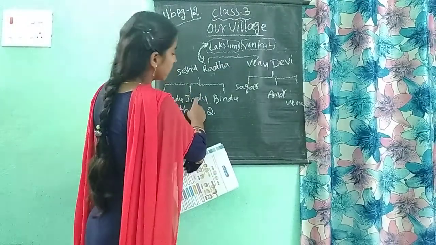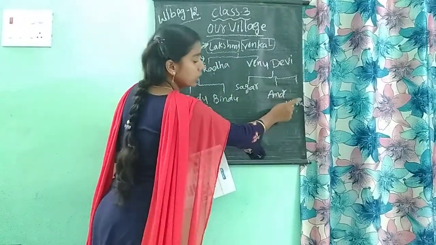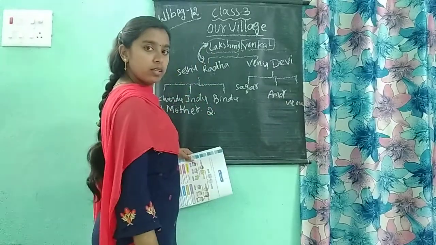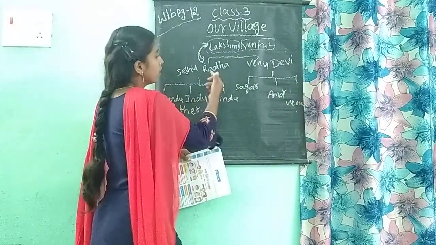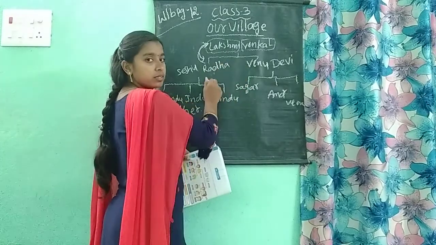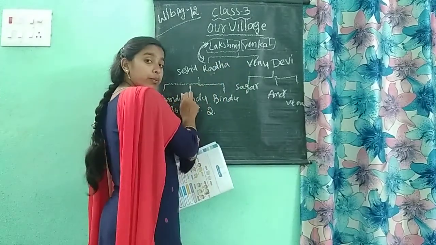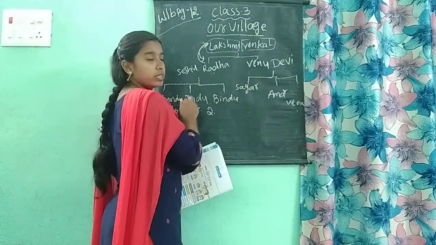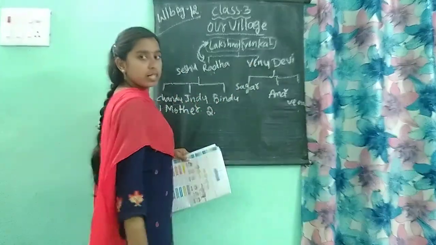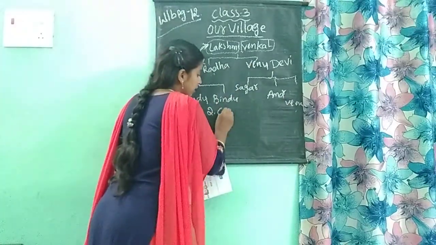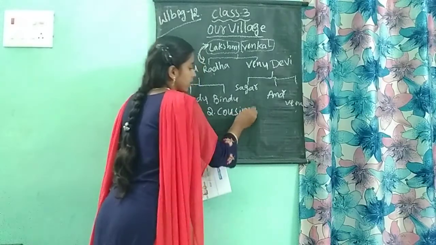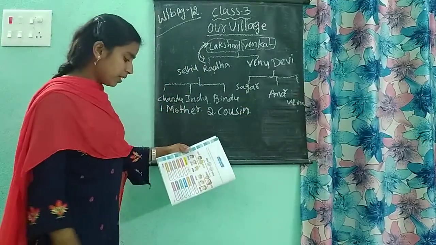What is Indu to Veena? Radha and Venu are brother and sister. The brother of the mother is an uncle, and the uncle's daughter is a cousin. So the second answer is cousin.